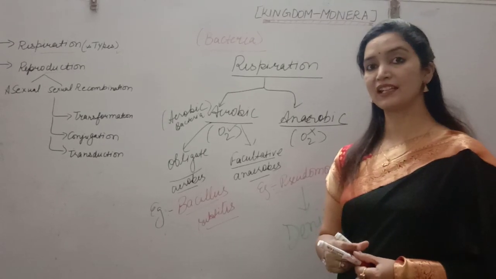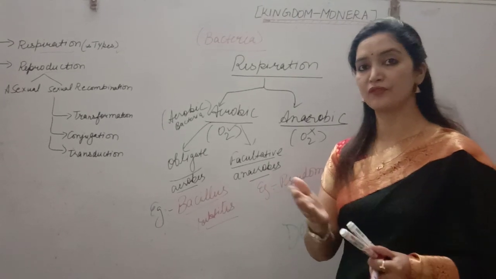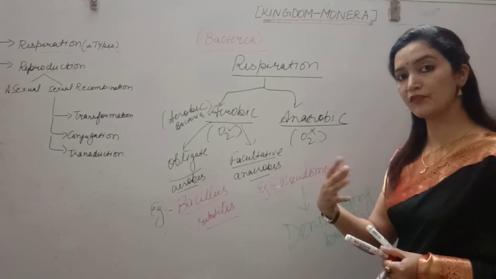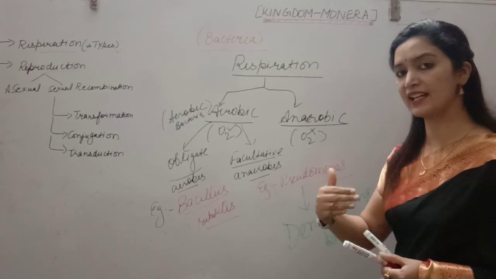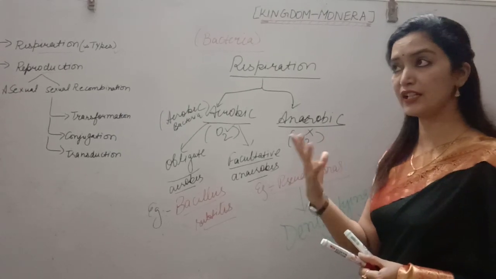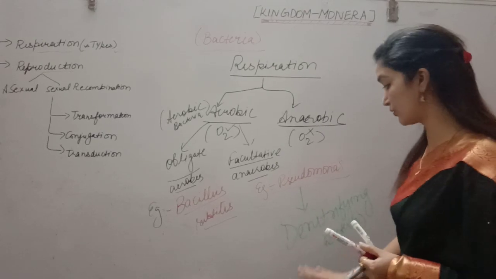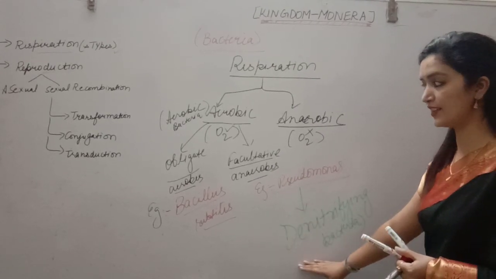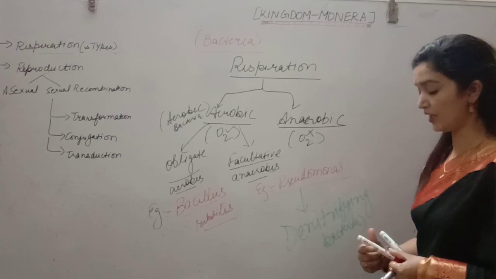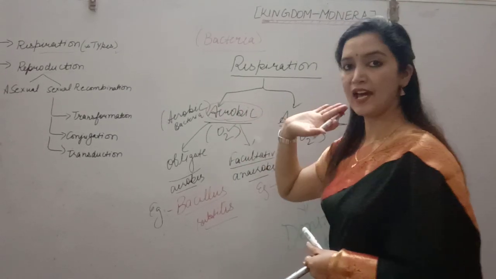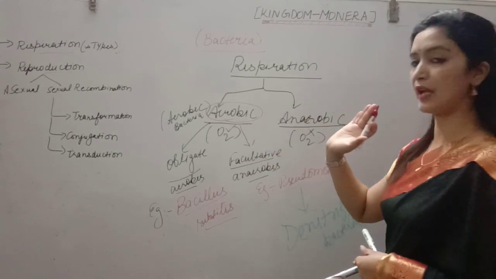Students, the nitrifying bacteria help in nitrogen fixation, whereas denitrifying bacteria convert the fixed forms of nitrogen, nitrates and nitrites, again into free nitrogen, which is freed into the atmosphere. That is the function of denitrifying bacteria. So Pseudomonas is generally a denitrifying bacteria. Now you have cleared what aerobic bacteria or aerobic respiration are.